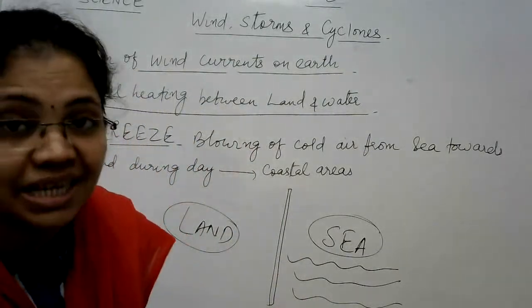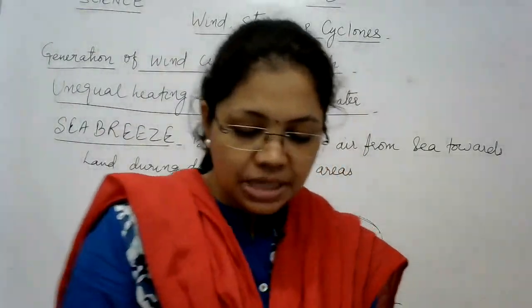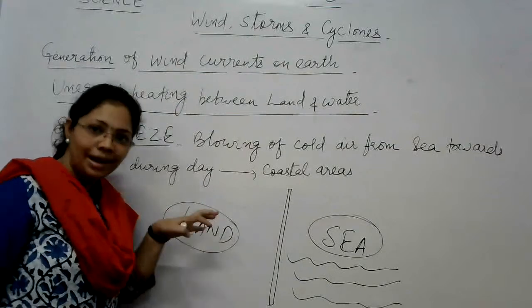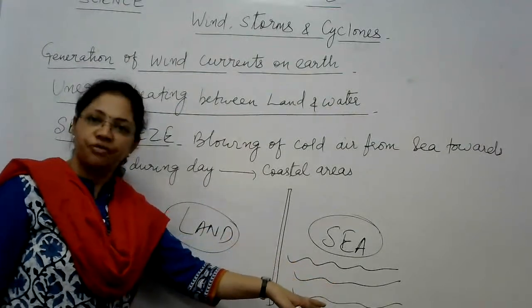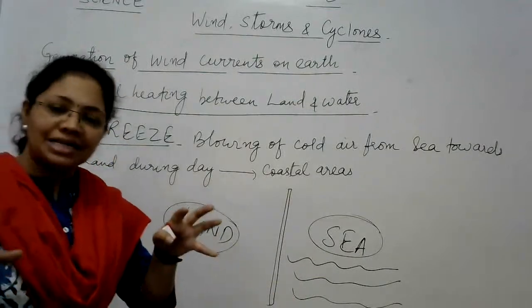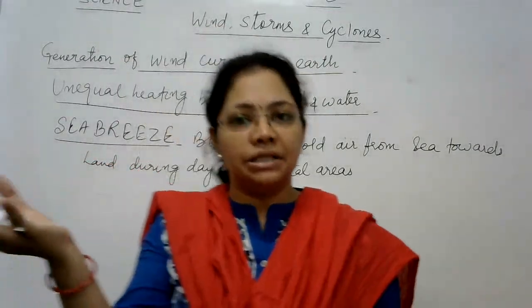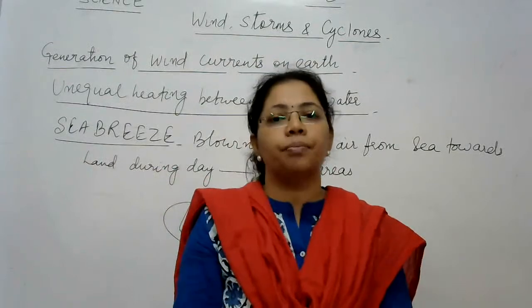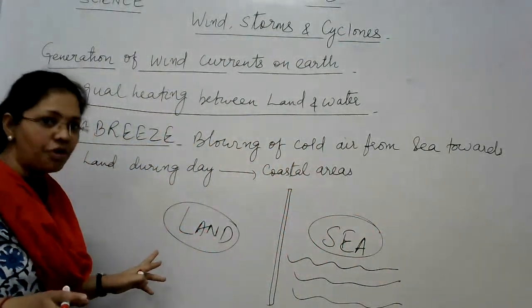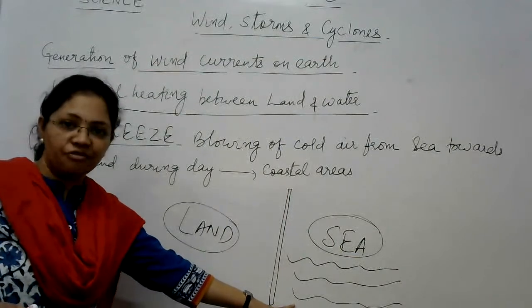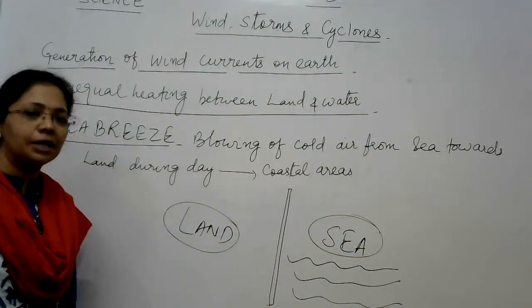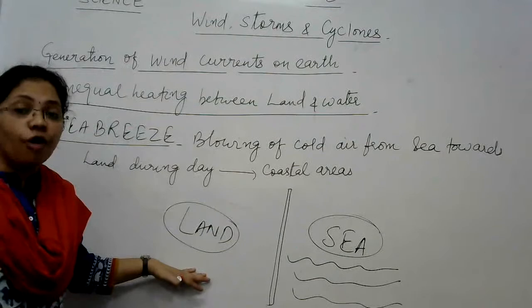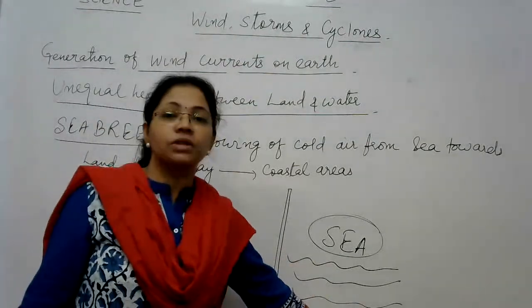Now what happens during daytime? During daytime, when sun is heating both the surfaces, means land surface also and the water surface also, right? Now it has been estimated that when land and water get heated, the rate of heating up of land is quite faster as compared to that of water. In fact, it has been also estimated that the land gets heated 5 times faster as compared to the surface of the water.